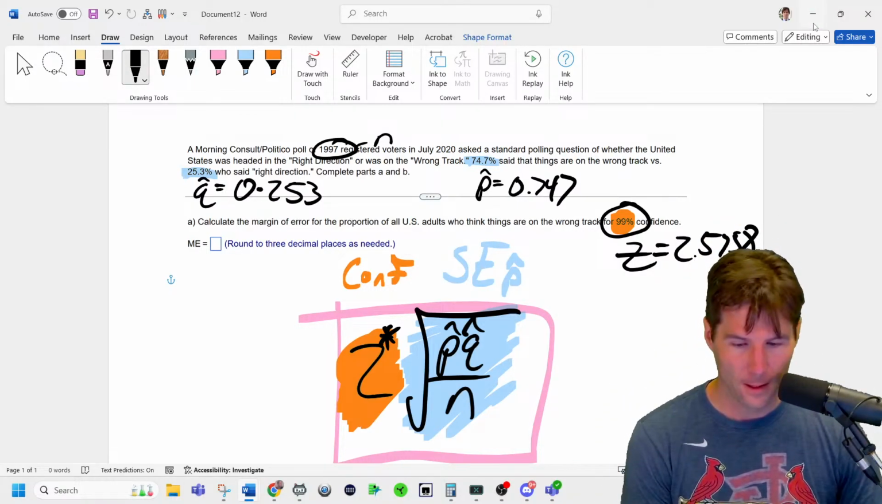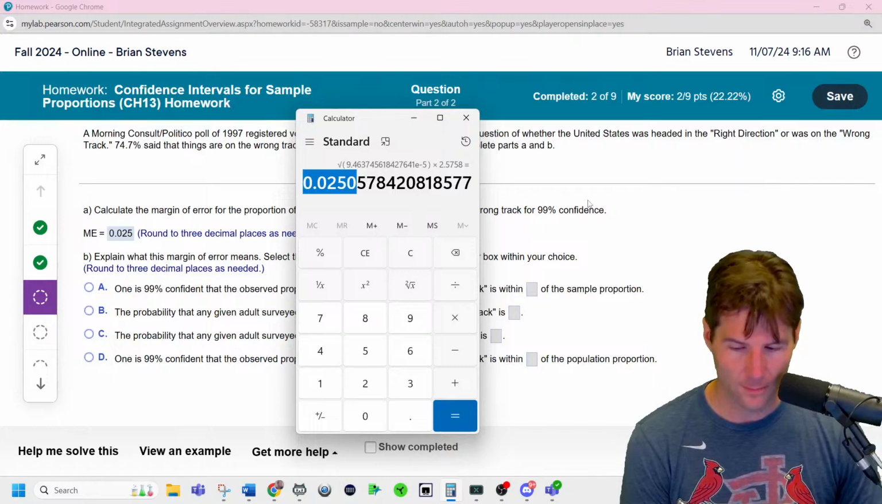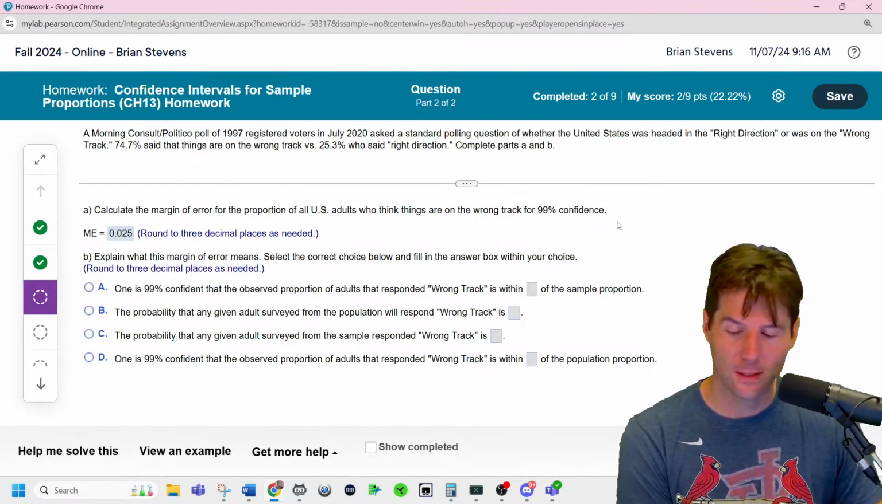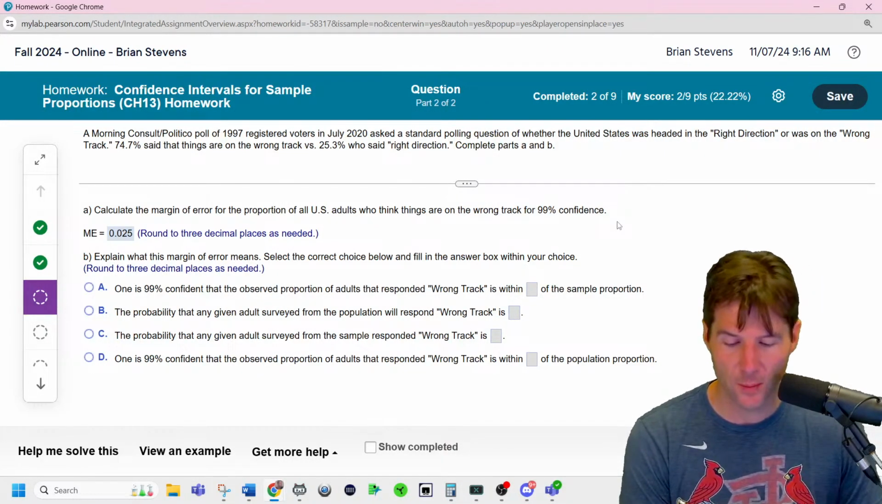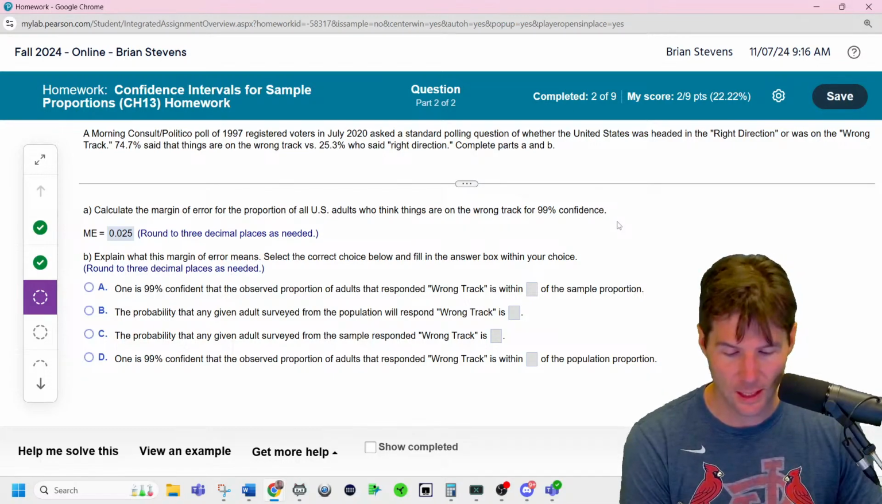Thank you, Noel. And now we have to interpret the interval. Once again, I am 99% confident that the true proportion of people who think the country's on the wrong track is contained within the interval.